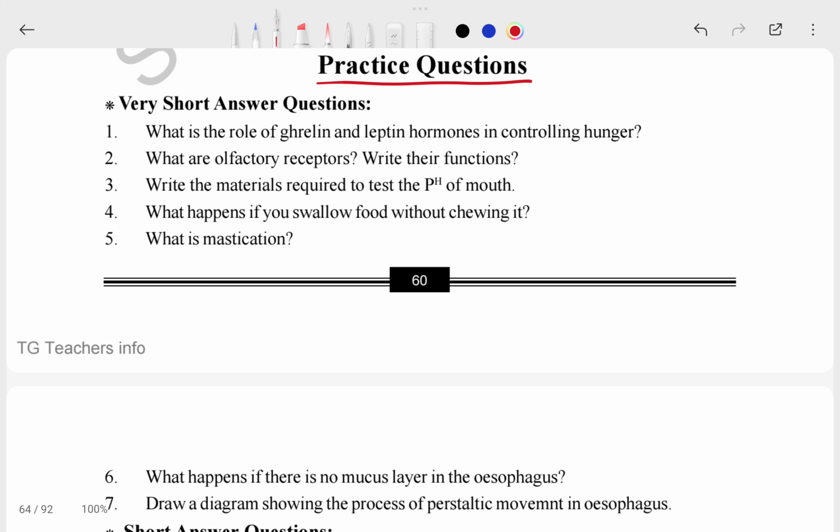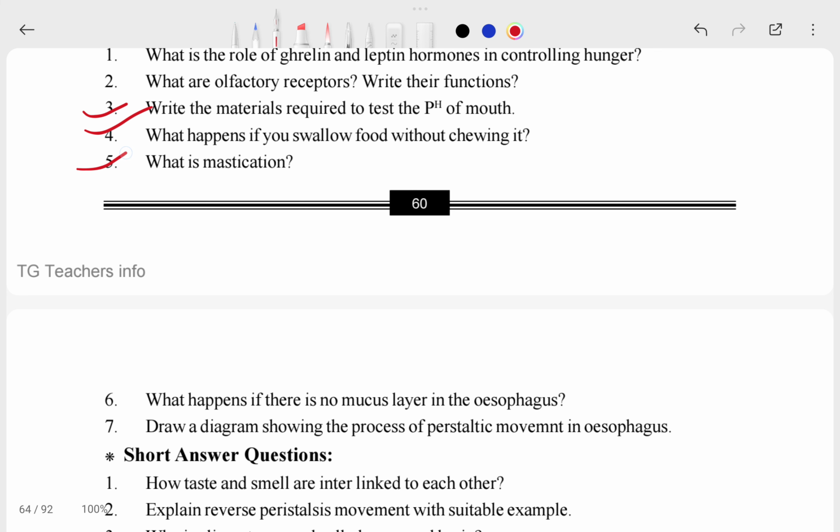Okay, very short question answers. What is the role of the ghrelin and leptin hormones? What is the olfactory, whatever it is, write the functions. What is the material required to test the pH of the mouth? Okay, this third is important. What happens if we swallow food without chewing it? Okay, this is also important. And fifth is there, you can read about it.